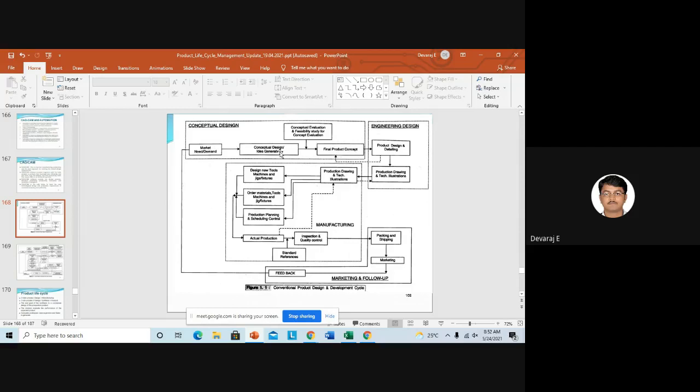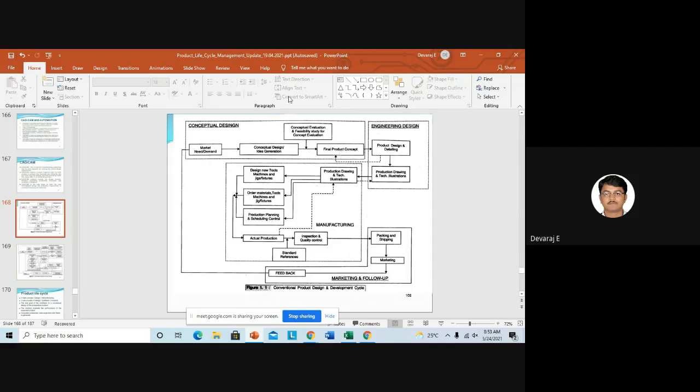So before this, we will go for conceptual design. We will try to get 3 to 4 better ideas. Then we will convert the ideas one by one in the form of a prototype. After the prototype, we will test that prototype. If the design is okay with all the conditions, and everyone in the company agrees, the top management people as well as the customers, then that product will be selected and finalized. That is called the final product concept.